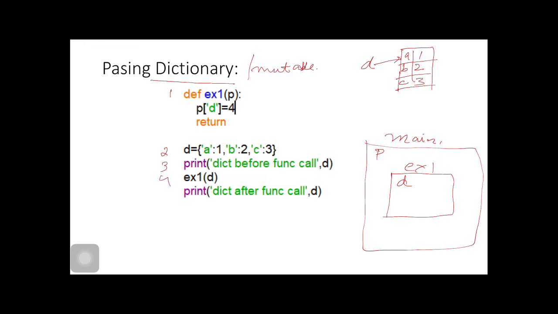Now this statement will be executed. This is the function call. Control will transfer to here. Now P is also pointing to the same dictionary object. Now we will add a key, namely D, whose value is 4. After returning, we are returning a value which is None, and control goes to this statement. Then our P reference will get deleted. Now we have only D, and the data which D is referring to has changed.